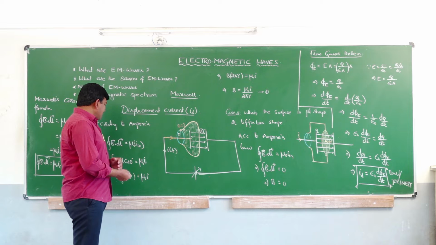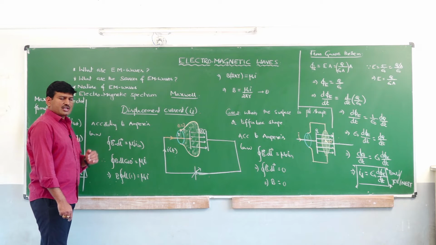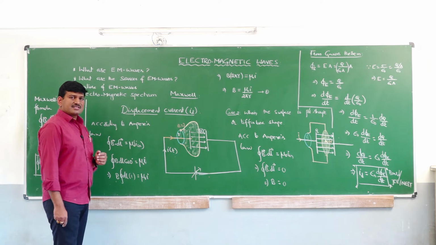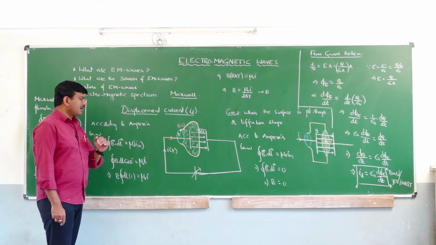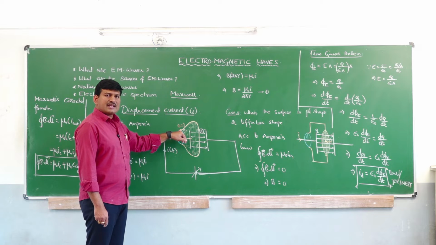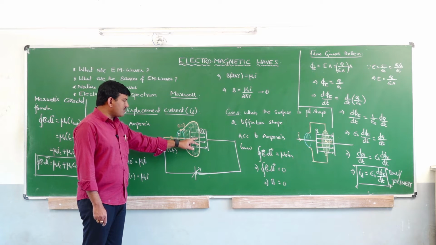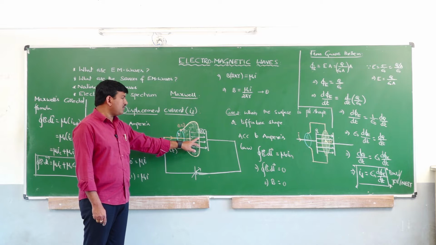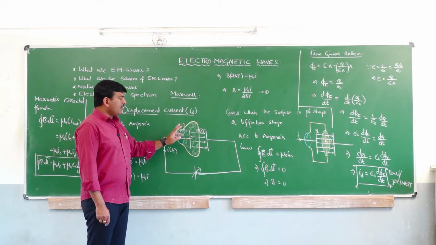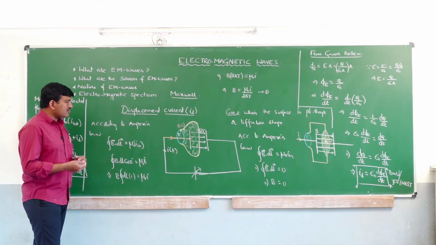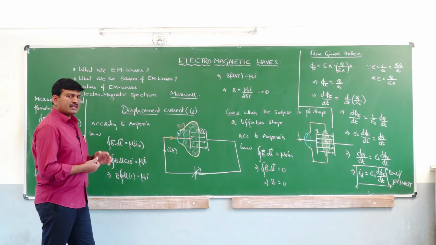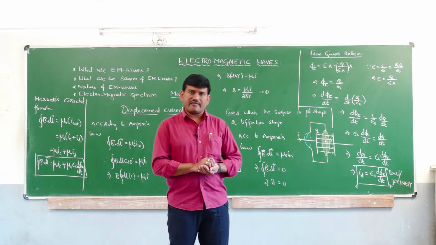And in some situations we will be having only a conduction current, and in some other situations we are having only the displacement current. But in most of the situations we will be having both the displacement current as well as the conduction current. For example, if we are calculating here, we are having only the conduction current, and if you want to consider here, the displacement current is responsible for the magnetic field here, and here the magnetic field is because of the conduction current. Is it clear? So in most of the space we will be having both conduction current as well as the displacement current, and they are responsible for the production of the magnetic field. Is it clear?